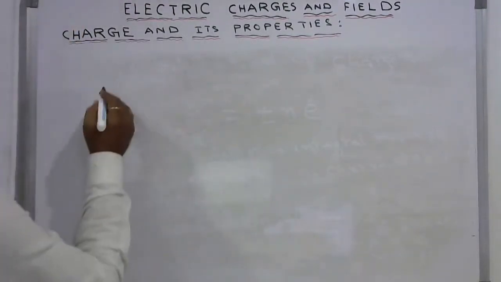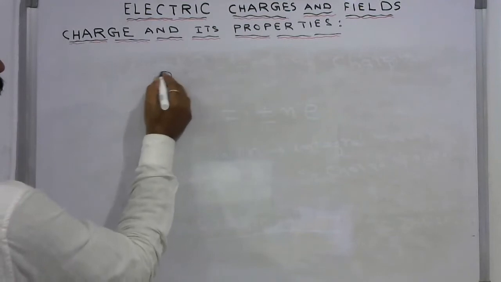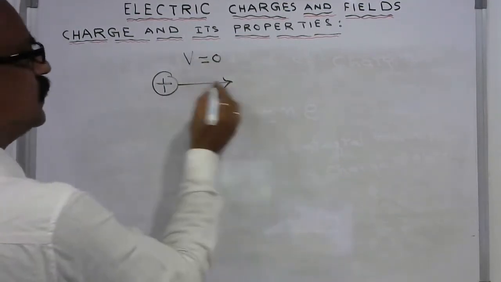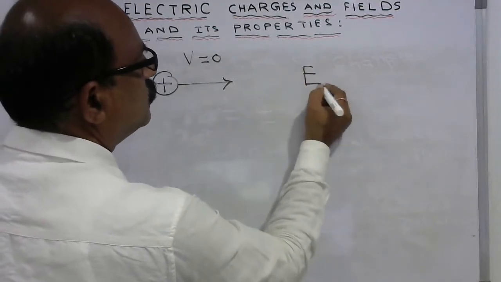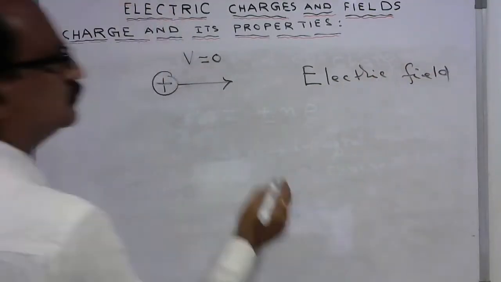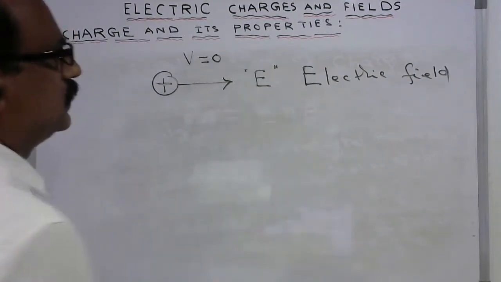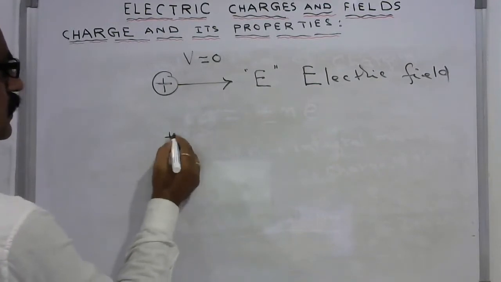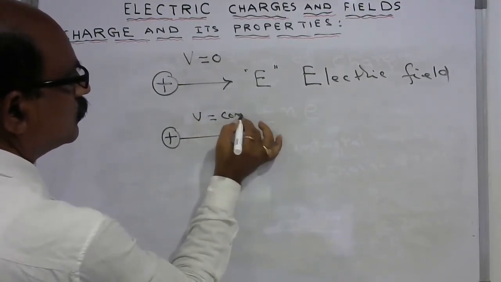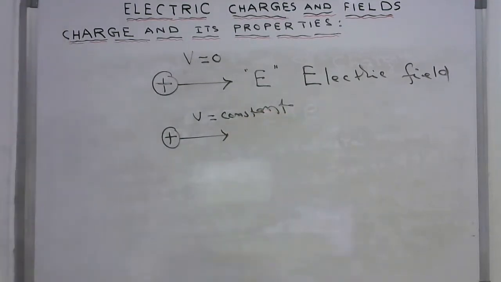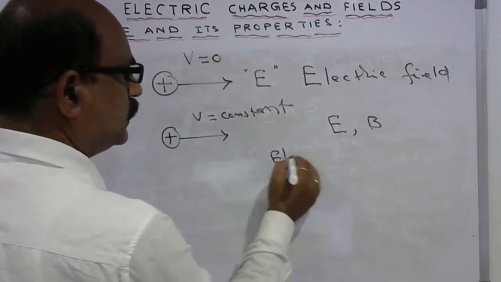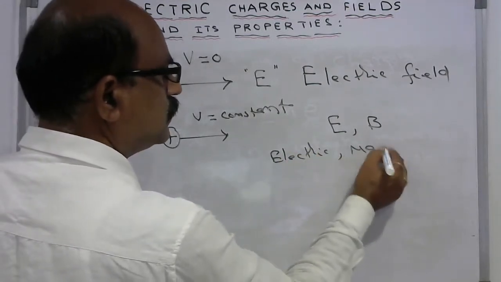Suppose the charge is in motion, moving with a certain velocity v. If v is 0, the charge is at rest and it gives only an electric field, which I represent as E. If the charge is moving with constant velocity, it gives both an electric as well as a magnetic field.